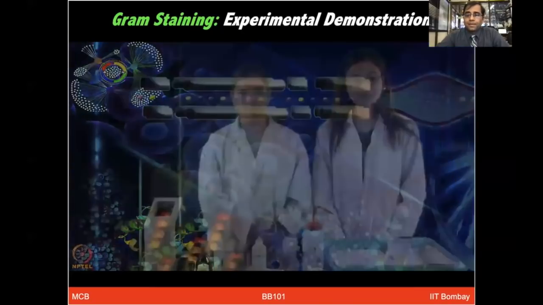Thank you. All right, thank you, TS. And I hope all of you got an idea of how the series of experimental steps is to be performed. And at the end, you can see in the microscope how these colors look for these bacteria.